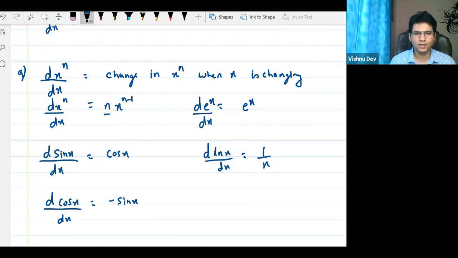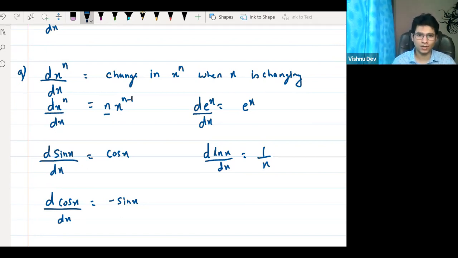Differentiation is used everywhere: in physics, chemistry, math, economics, statistics, because differentiation is just a tool to find change, and the change can be anything.